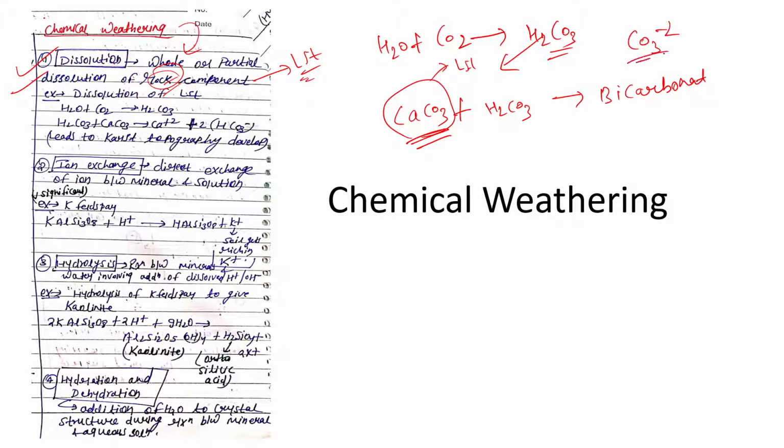CO3 minus 2 is carbonate. But if there is hydrogen here, minus 1, it is bicarbonate. So see this reaction. Here, this acidic water is reacting with calcium carbonate, that is limestone, and it is forming calcium ion and bicarbonate. And bicarbonate can be dissolved in water.